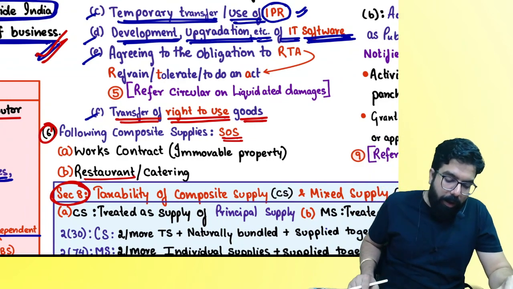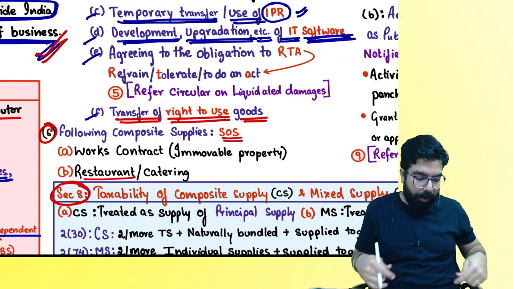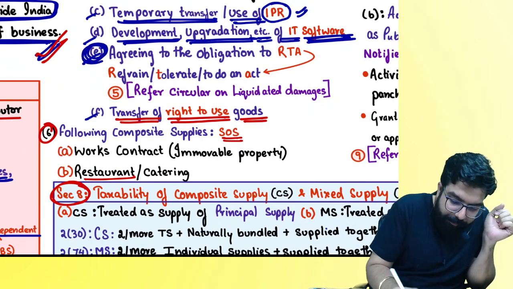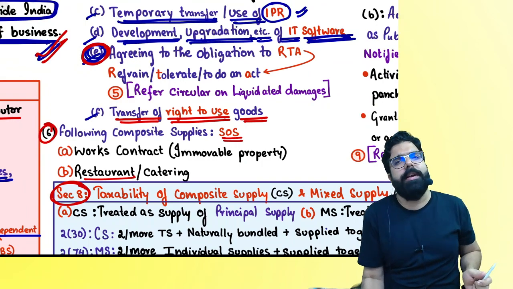Next. Everyone over here now. The next one over here is the E point. Can you see this E point, everyone? Let's go ahead and understand the E point. What are they trying to tell you?